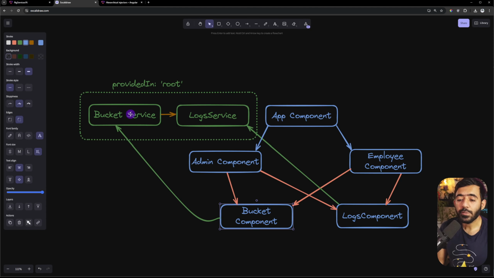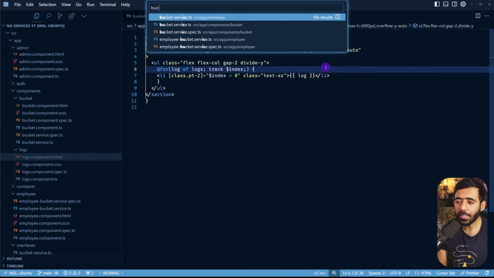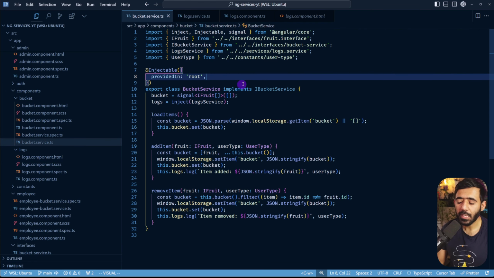The bucket component uses the bucket service to basically add items to the bucket or remove items from the bucket and whatnot. But the bucket service also uses log service to log if anything changes to the bucket. For example, when you add an item or remove an item, it uses the log service to add the logs. And when we actually go to the bucket.service.ts, here we can see that this is provided in root.